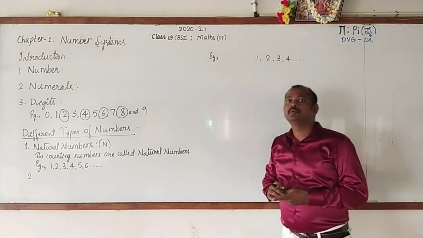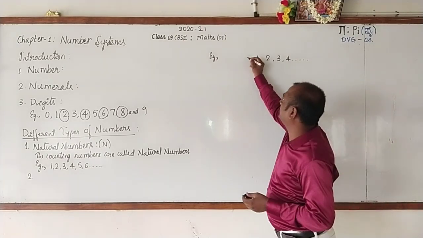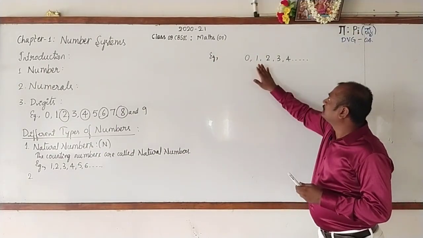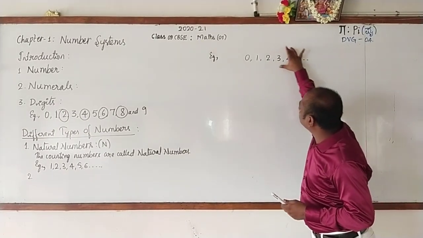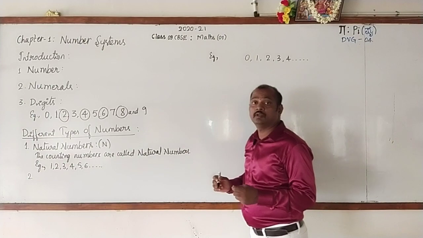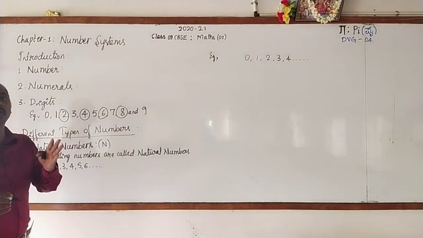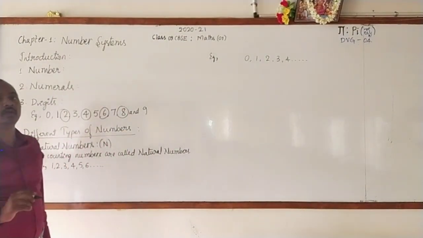You know who is the inventor of zero? It is Aryabhata. So I'll write 0. Now, see, these natural numbers including 0, these numbers are called whole numbers. W-H-O-L-E, whole numbers. The natural numbers including 0 are called whole numbers.